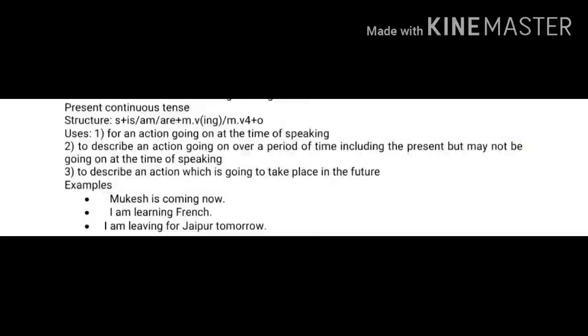Now we go for the present continuous tense. The structure as given is subject plus is, am, are, all these three being the helping verbs, plus main verb with the ing form, which you can say is the fourth form of the verb, plus object. Now the usages: it is used for an action going on at the time of speaking. The second one, to describe an action going on over a period of time including the present but which may not be going on at the time of speaking. Third, to describe an action which is going to take place in the near future,